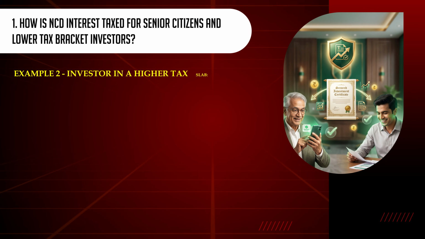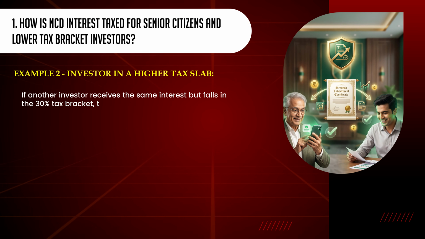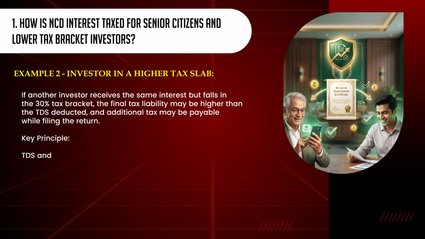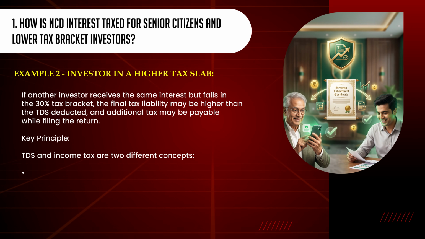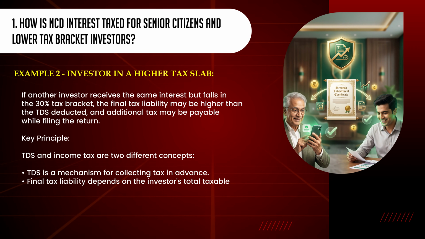Example 2. Investor in a higher tax slab. If another investor receives the same interest but falls in the 30% tax bracket, the final tax liability may be higher than the TDS deducted, and additional tax may be payable while filing the return. Key principle: TDS and income tax are two different concepts. TDS is a mechanism for collecting tax in advance. Final tax liability depends on the investor's total taxable income and the applicable tax provisions.